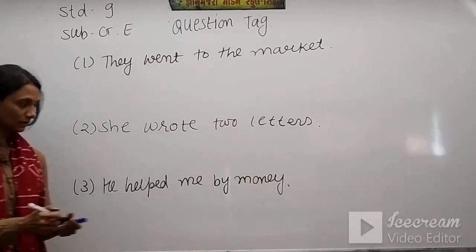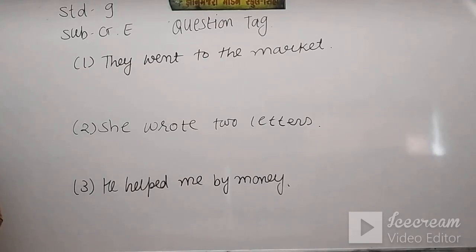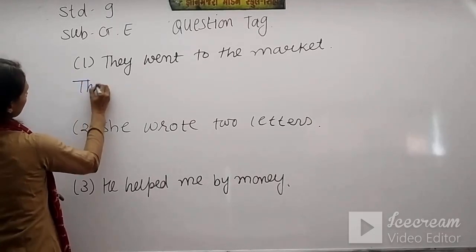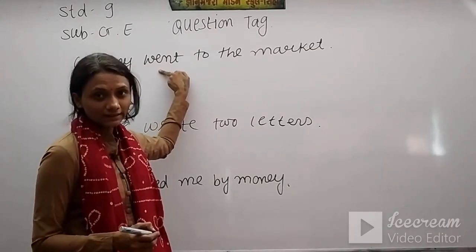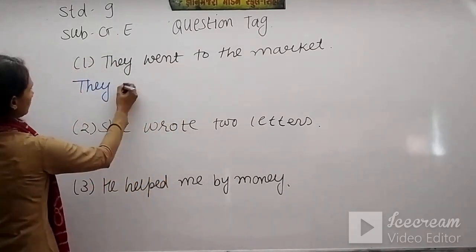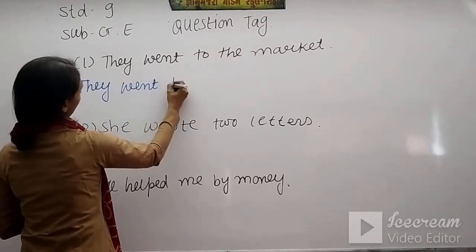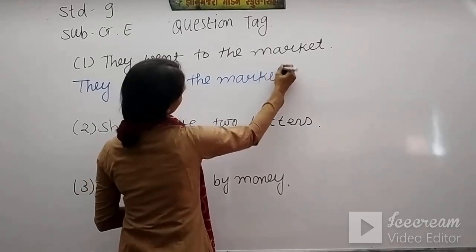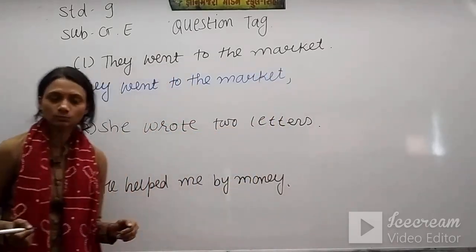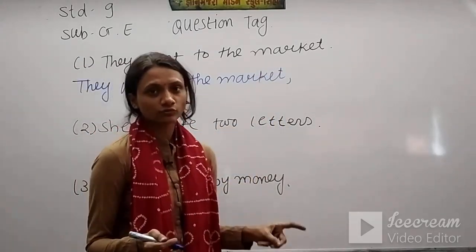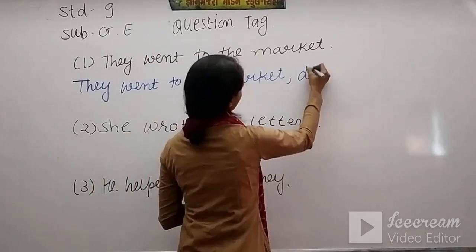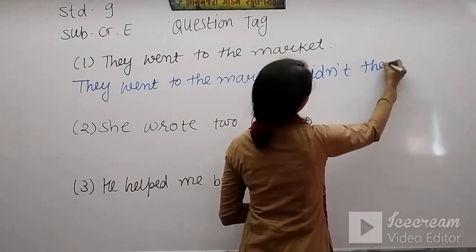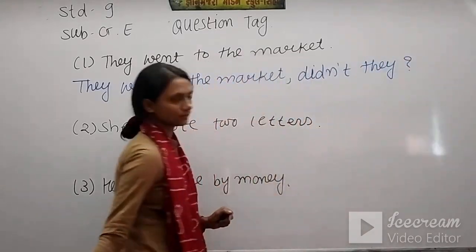He helped me buy money. Okay. So our question tag of this is, they, see, went is our past tense. Went to the market. After that we'll put comma. And now simple past tense is there. So we'll use did. Didn't they? And question mark.